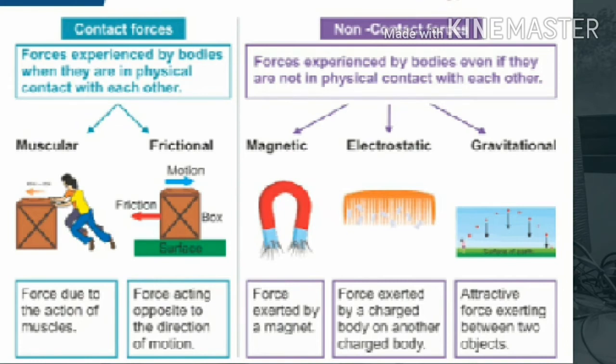Magnetic force. The force exerted by a magnet is called magnetic force. Electrostatic force. The force exerted by an electrically charged object is called electrostatic force. Gravitational force. The pull exerted by objects possessing mass is called gravitational force.